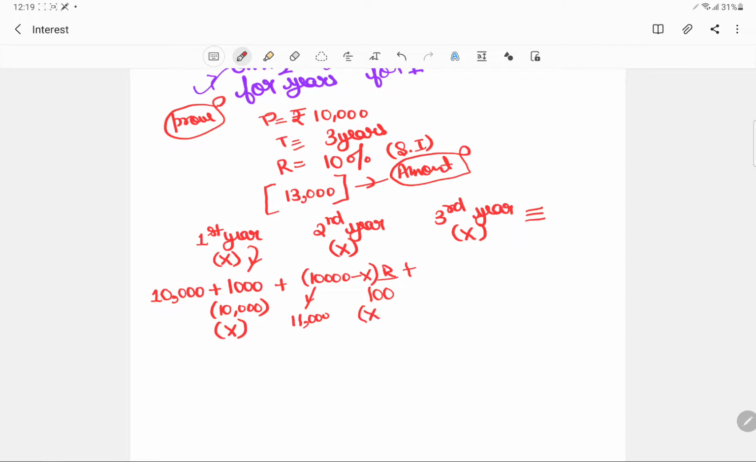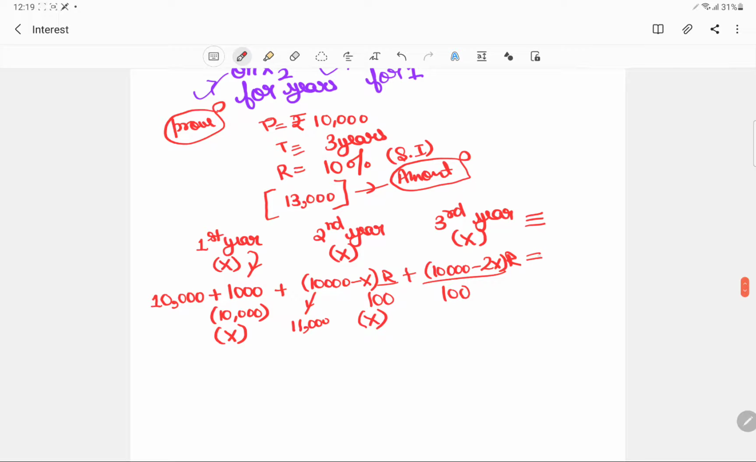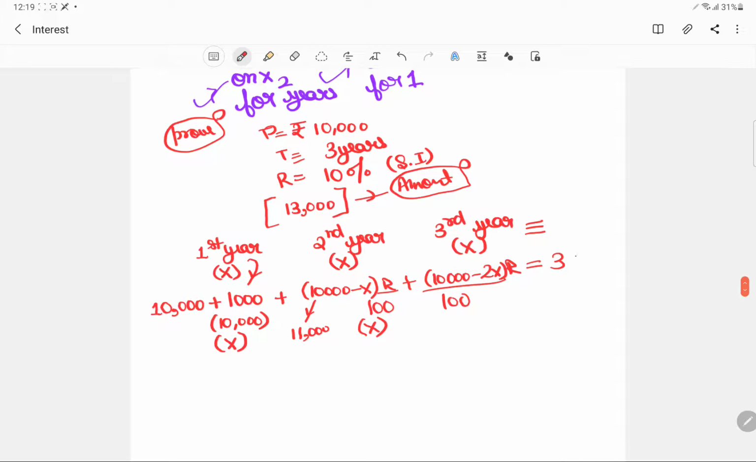After the end of the second year, I again paid an installment X. So now for the third year, I would be charged an interest on this amount, that is 10,000 minus 2x. And what was the amount? I am paying this amount, and I am also paying 3 installments, so this amount would be 3x. You got this equation?